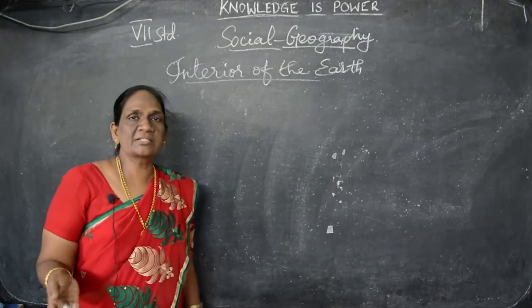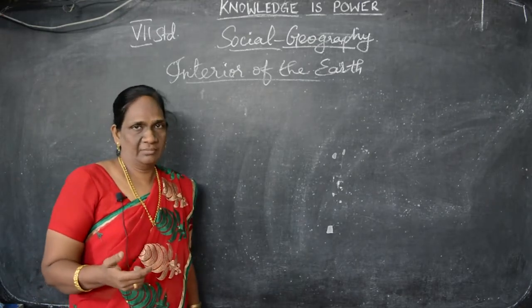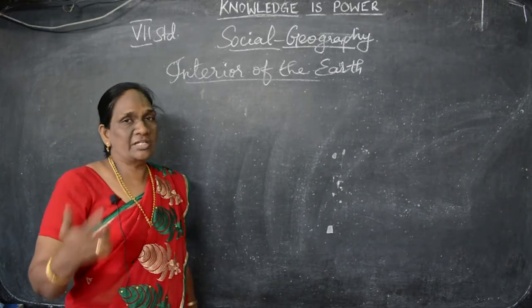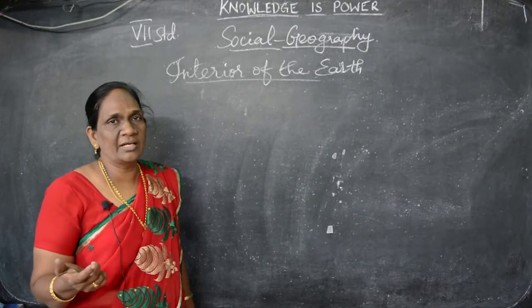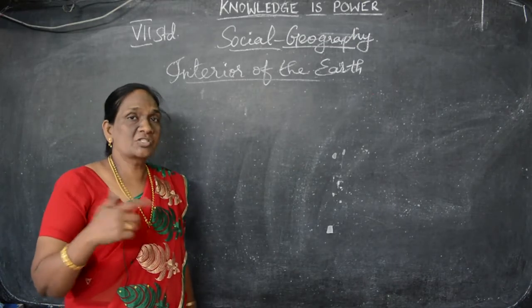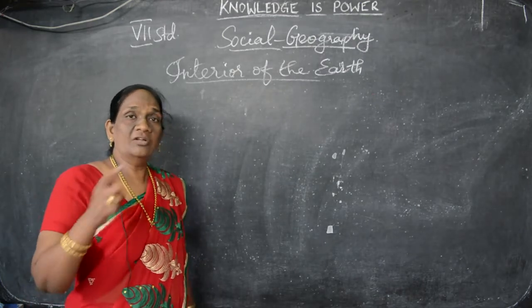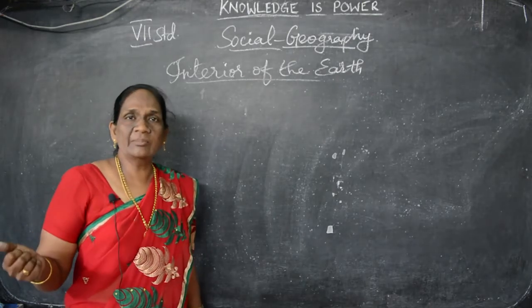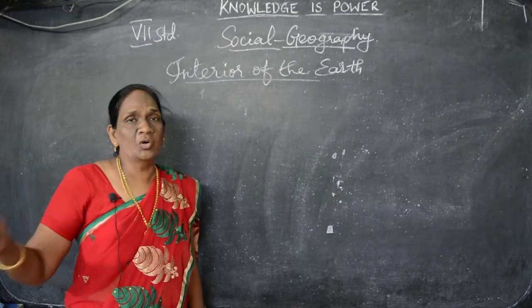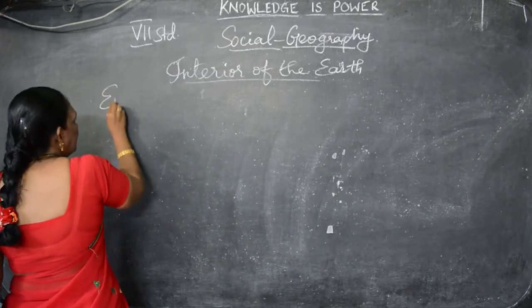Then after that, the earth movements we saw: the sudden movement, the endogenic movement, and the exogenic movement. Endogenic movement is otherwise called inner movement. Exogenic movement is on the surface of the earth. We saw that endogenic movement is a sudden movement. Understand? Exogenic movement is somewhat slow movement. Okay. Now, this is one type of endogenic movement.